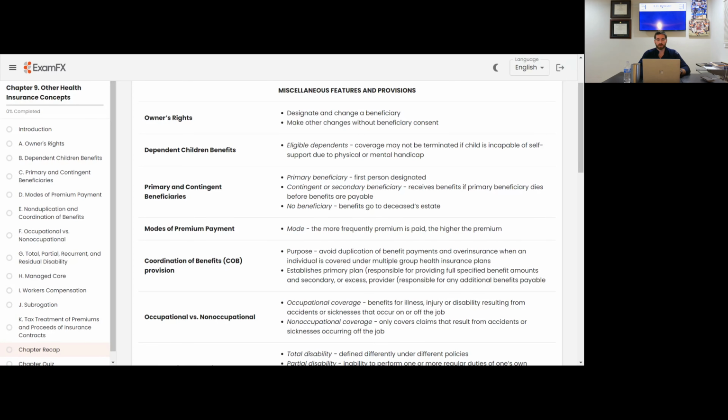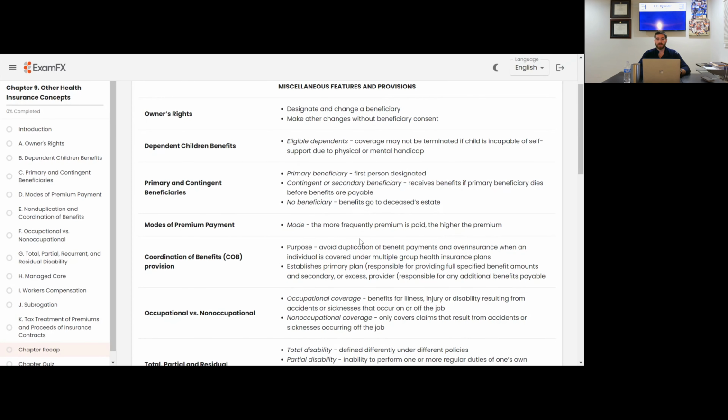Modes of premium. The more frequent a premium is paid, the higher the premium. Guys, like I said earlier, it's kind of like buying in bulk. If you have an annual premium, it's going to be a lot cheaper than when you pay a monthly premium. Not by an astronomical amount, but it is going to be significantly cheaper. So if you can pay annually, your premiums are going to be cheaper. If you pay monthly, obviously it's not as much money out initially, but over the course of a year, it's going to be more money. So the more frequently the payment is paid, the higher the premium will be.